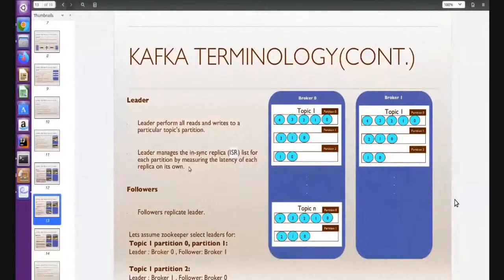In the same way, if a consumer wants to read data, the Zookeeper tells it to read from a particular broker, which is the leader. Then the consumer reads the data from that broker. In that case, we also have load balancing. For some partitions broker 0 is the leader, and for other partitions broker 1 is the leader. So in this case, load balancing is there.